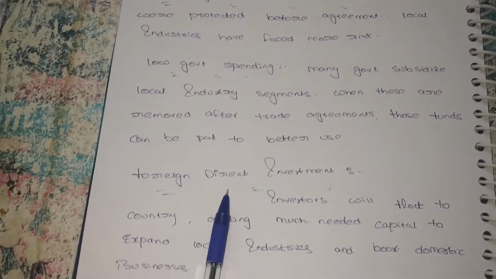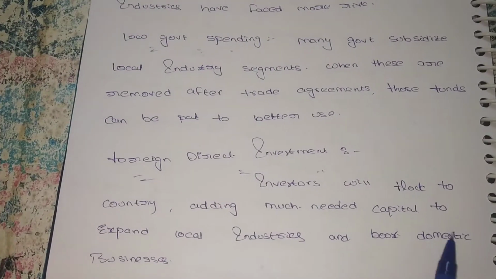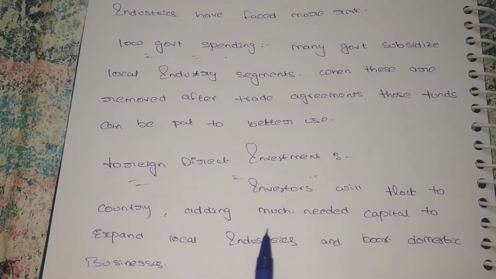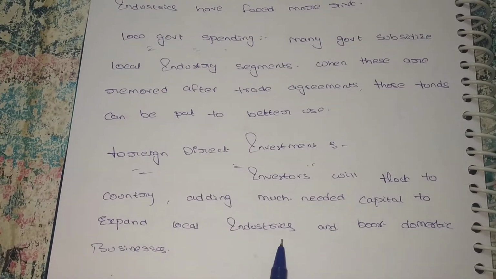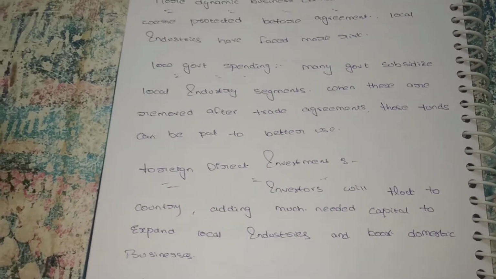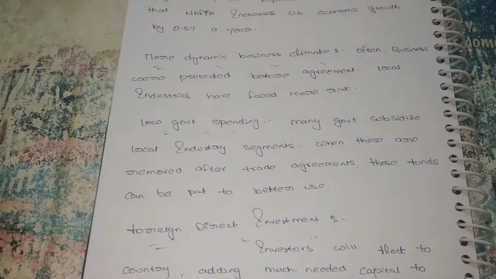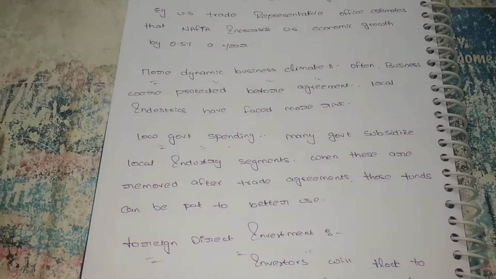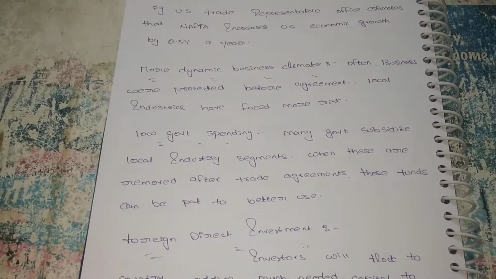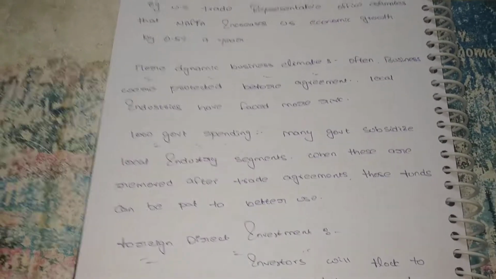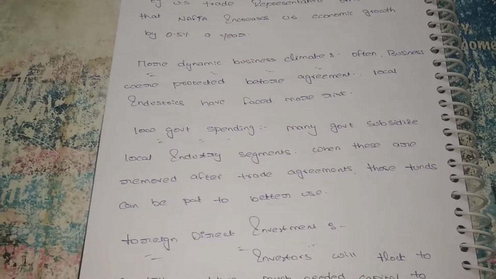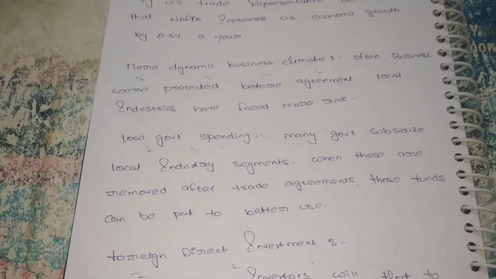Next, foreign direct investment. Investors will flock to the countries, adding much needed capital to expand local industries and boost domestic businesses. If one country is capital inadequate, the other country can provide capital. For example, one country has heavy natural resources but inadequate capital, so the other country provides capital to this country.